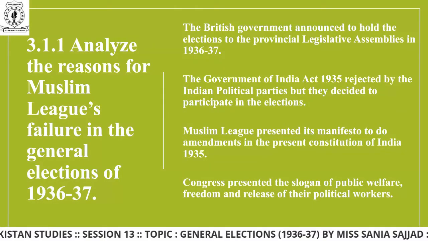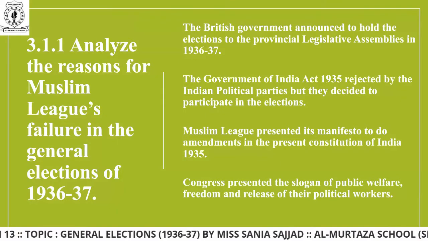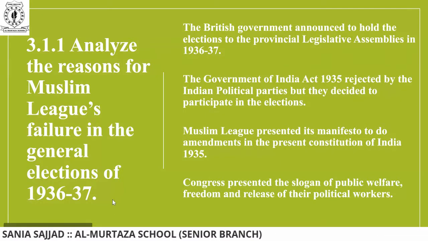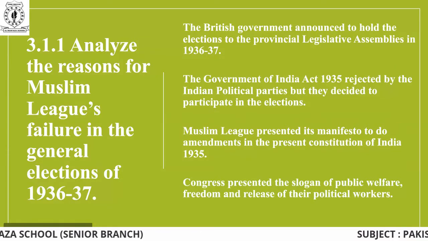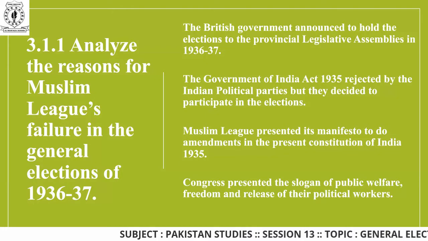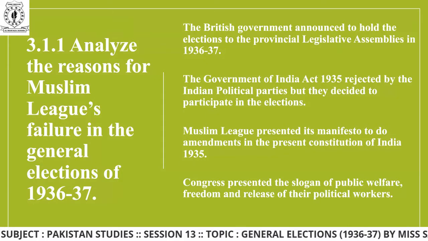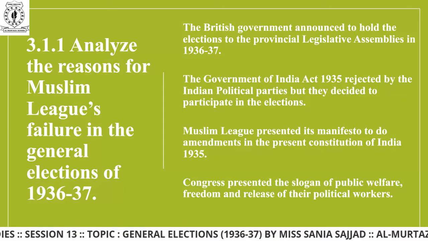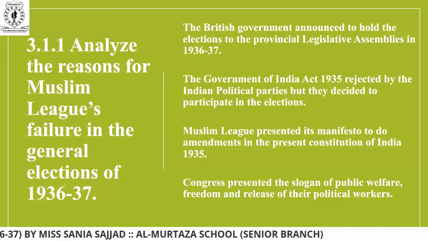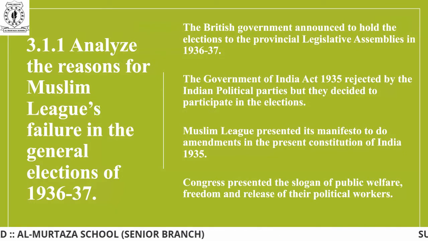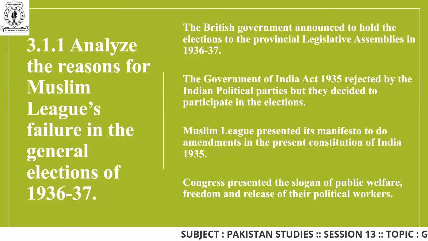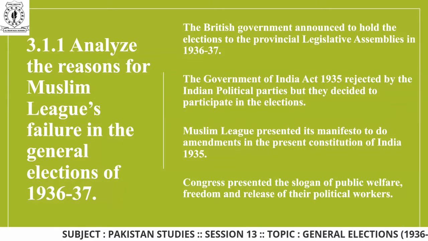So, SLO number 3.1.1 says: analyze the reasons for the Muslim League's failure in the general elections of 1936 till 37. This chapter is very important for the papers because there were multiple MCQs in past papers which came from this SLO, right? So we are going to discuss in detail why and how, what was the reason behind the Muslim League proving to be a failure in the general elections of 1936 till 1937.